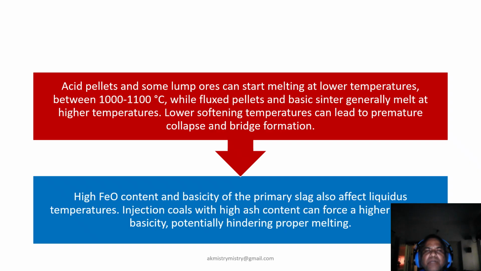Higher FeO and basicity in slag also lower liquidus temperature. If injection coal has high ash, it forces higher basicity, which can hinder the melting point drastically.